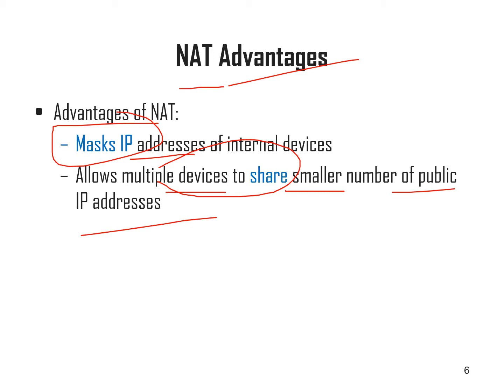Nowadays we have a number of gadgets and an increasing number of systems. If I provide everyone a public IP for each individual system, it wouldn't be possible, right? We already have a lack of public IPs. So here NAT can be used for sharing a smaller number of public IP addresses.